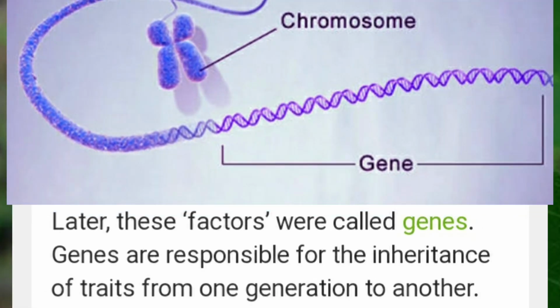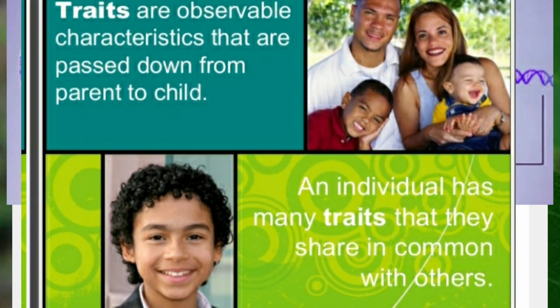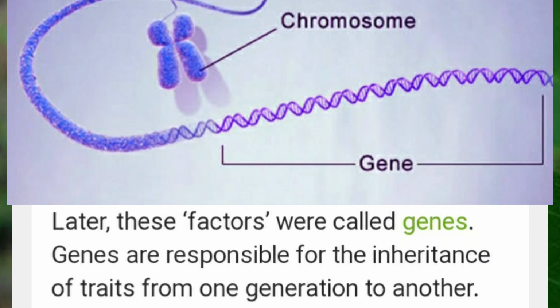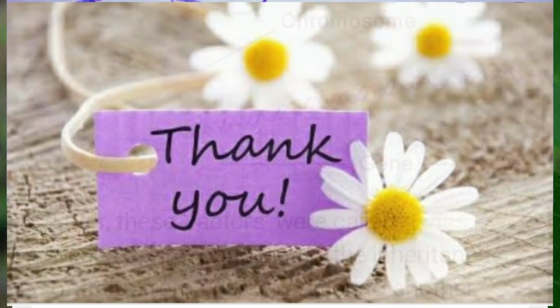And you all know, children, what genes are? Genes are responsible for the inheritance of traits from one generation to another generation. Well understood, children? This is about monohybrid cross. We shall discuss dihybrid cross in the next video.